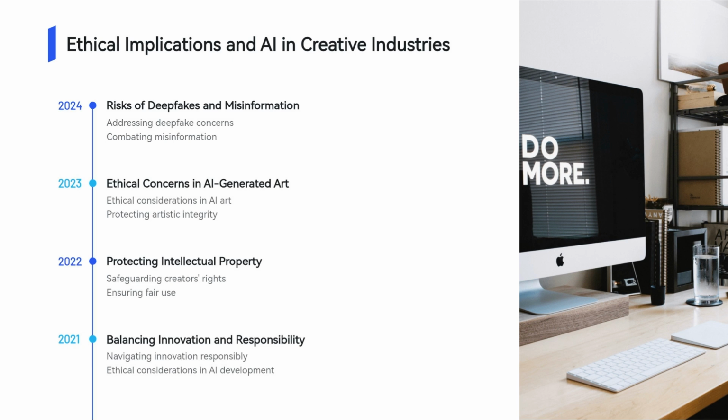Furthermore, the question of authorship and intellectual property arises when AI generates creative content. Who owns the rights to an image created by a model like Stable Diffusion 3: the creator who input the prompt, the developers of the model, or the AI itself? As AI continues to reshape the creative landscape, it's essential that industry leaders, creators, and lawmakers collaborate to establish ethical guidelines and frameworks that protect intellectual property, ensure transparency, and mitigate potential risks. Innovation should be balanced with responsibility to foster a creative environment that benefits everyone.